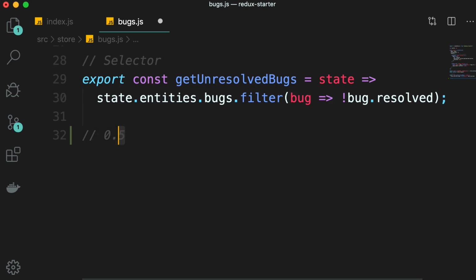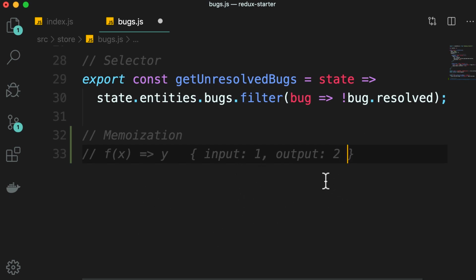So this is where we can use memoization. Memoization is a technique for optimizing expensive functions. So let's say we have a function that takes x and returns y. We can build a cache of inputs and outputs. So in this cache, we can store inputs, let's say 1, and outputs. So if we call this function and give it 1 as the input, we get 2 as the output. Now, next time we call this function, before we execute that expensive logic, we can look at this cache. We know that we previously called this function and passed 1 as the input. So we can get the output right from the cache. There is no need to recompute it.